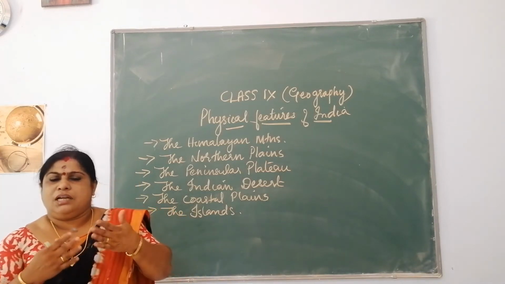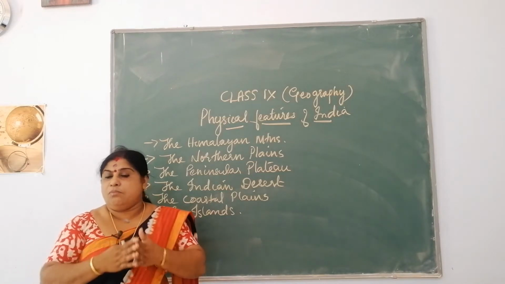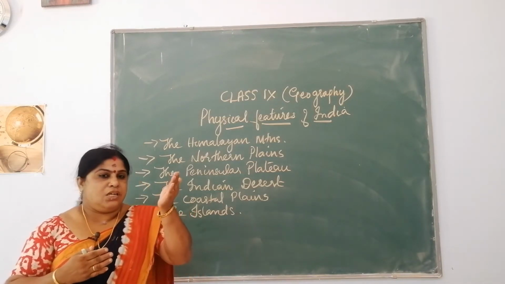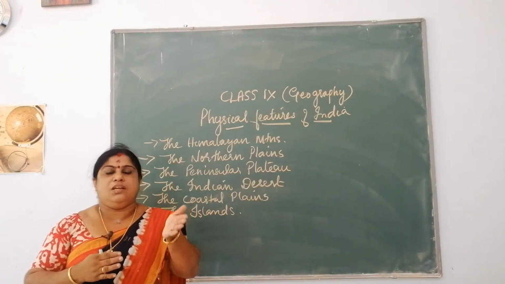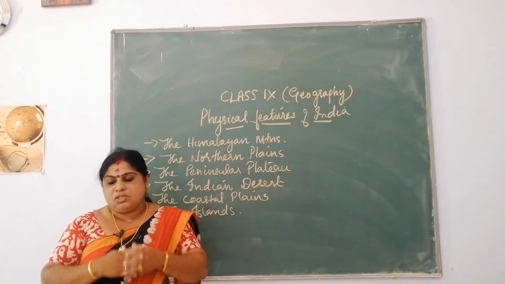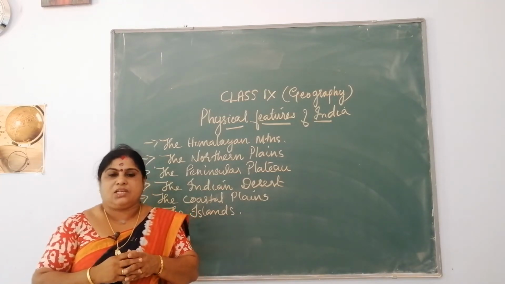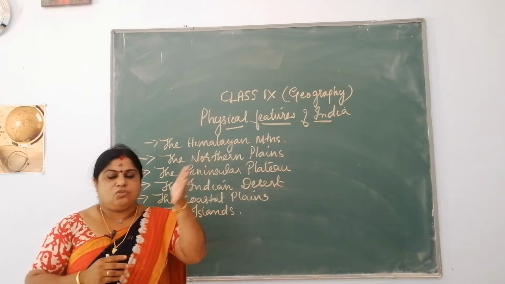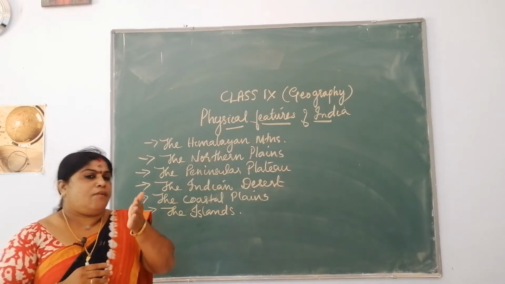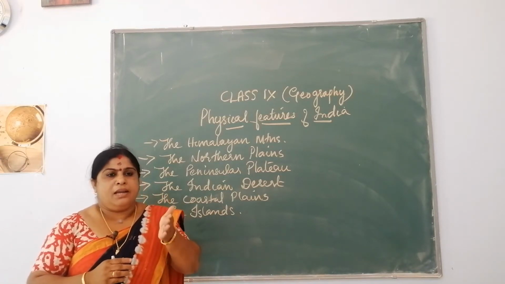Then you have learned that they are young fold mountains. It is found in the northern border of India, and it is the longest mountain range in India, which runs west to east from river Indus to river Brahmaputra. So, all this you have learned in your smaller classes related to the Himalayan mountains.